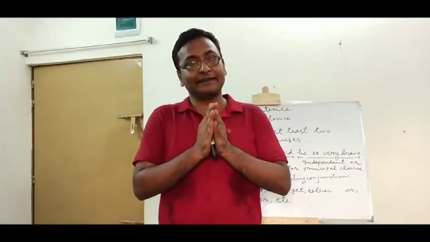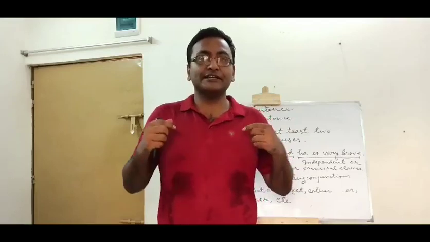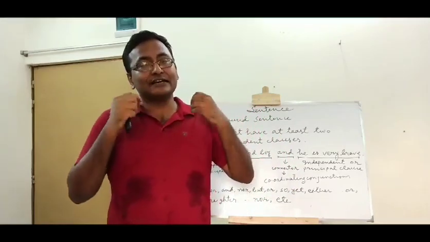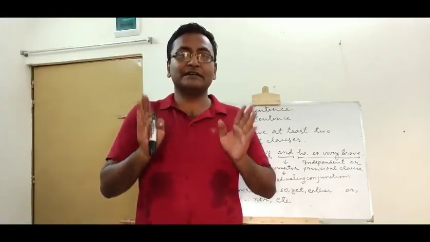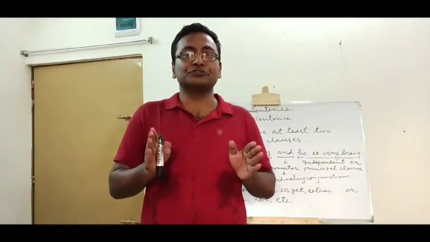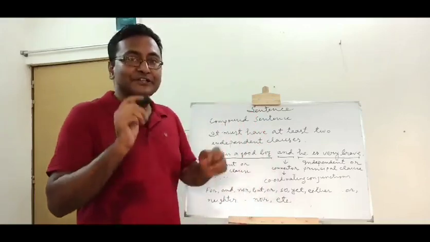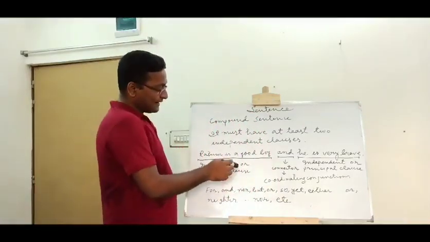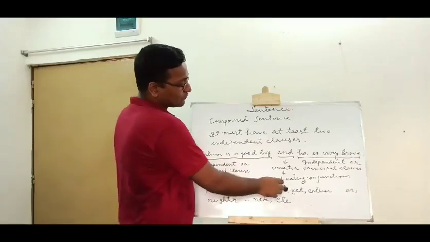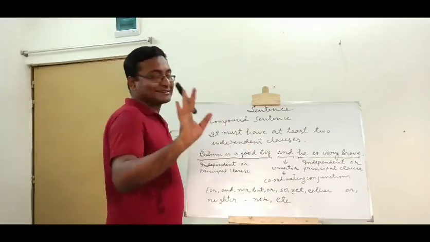of equal rank. That means coordinating conjunctions are the conjunctions that connect together two independent clauses and that produce a compound sentence. Major coordinating conjunctions are for, and, nor, but, or, so, yet, either or, neither nor, etc.